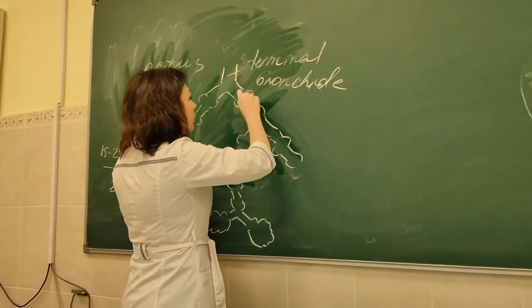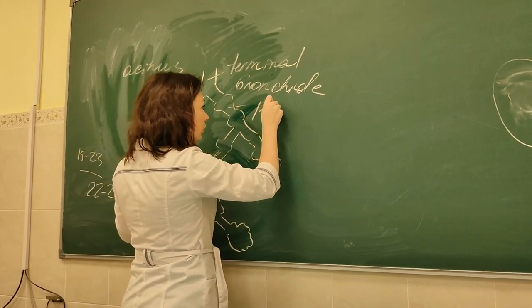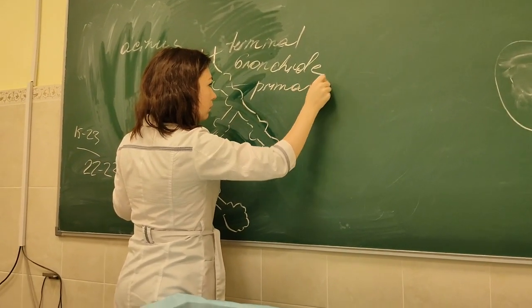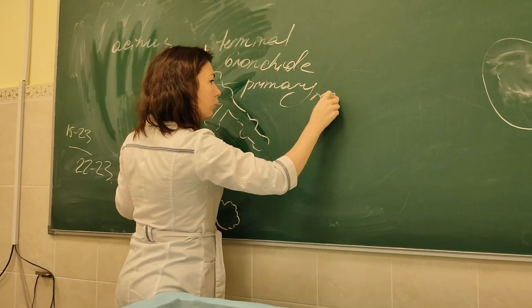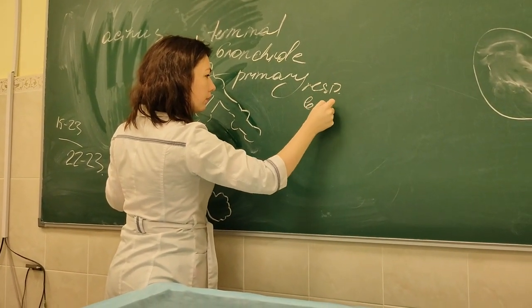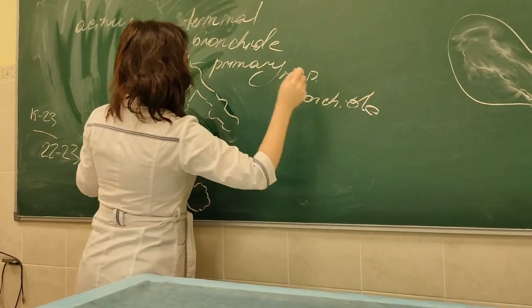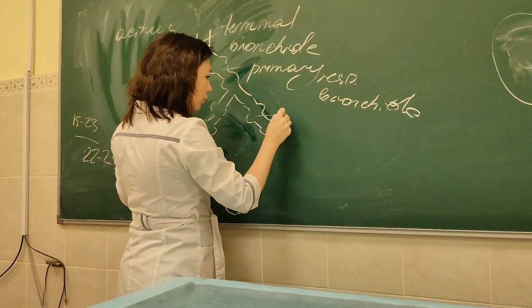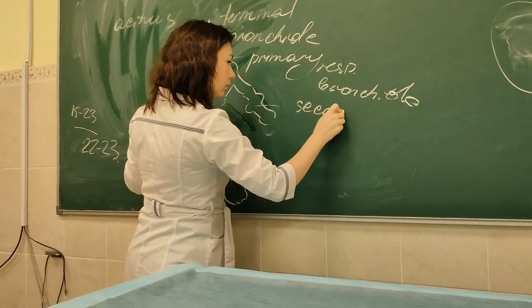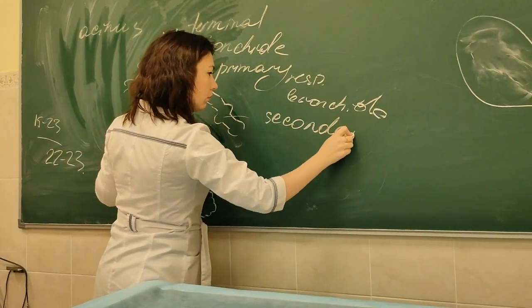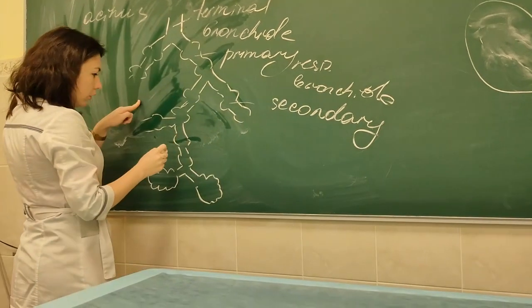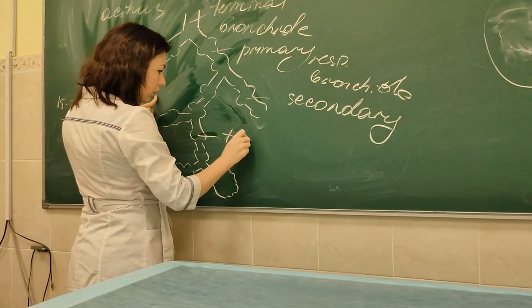These are primary respiratory bronchioles. And then this one is secondary respiratory bronchiole. And this one is tertiary respiratory bronchiole.